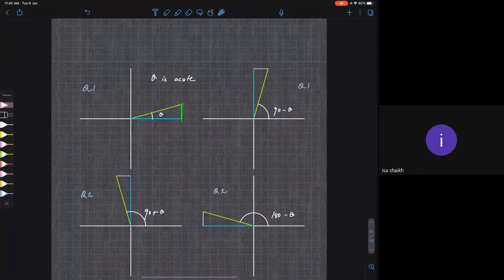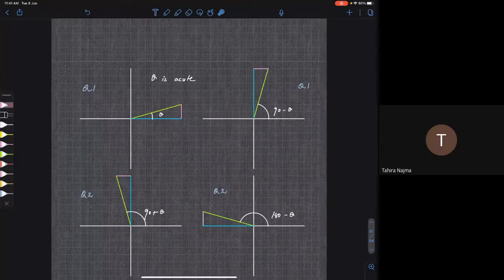Why is 90 minus theta standing? Because this is theta, our original theta, and it is the same triangle. If this is theta, what is this angle? 90 minus theta. If you remove theta from 90, you will get this angle. Suppose this is theta, and this is theta, obviously, because it is the same right angle triangle. So what is this angle? It is the whole angle 90, and from that, if you remove theta, you will get this angle. You are getting my point?